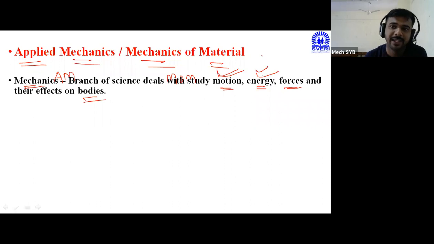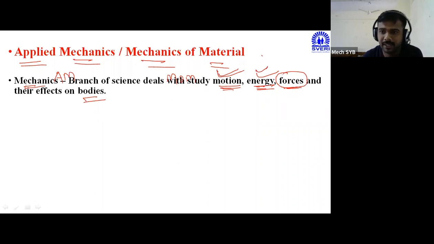So that's why if I am applying some amount of force in any type of components, in any type of machines, or in any type of structure, some amount of energy is stored in that. It means we are checking the effect of energy on that particular body. So for the motion purpose I have given the example of gear. For the energy purpose I have given the example of spring. And now, force.